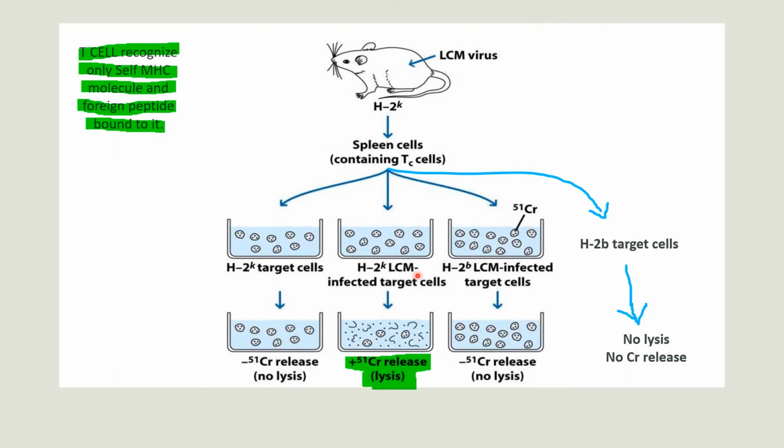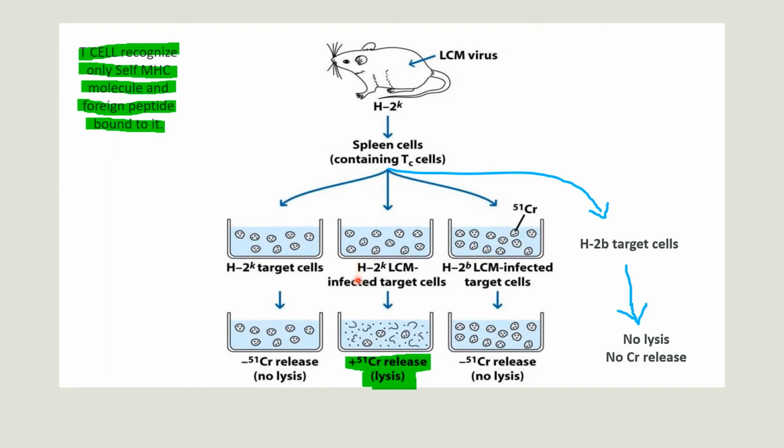In the second experiment, H2K LCM infected target cells. Here cell lysis is there and so chromium release is also there. Why cell lysis here? Here the TC cell can recognize and kill those infected cells because this TC cell is specific for this particular antigen, as well as the MHC is self-MHC, because this TC cell is from H2K strain and this target cell is also H2K.